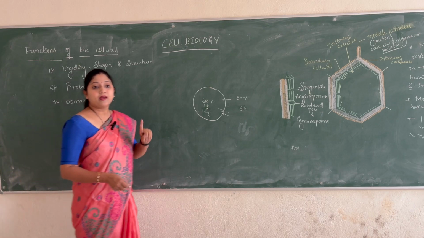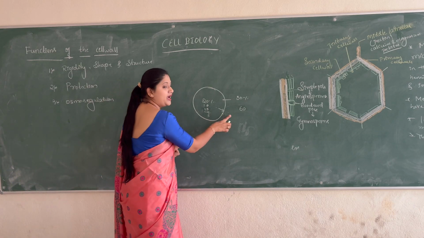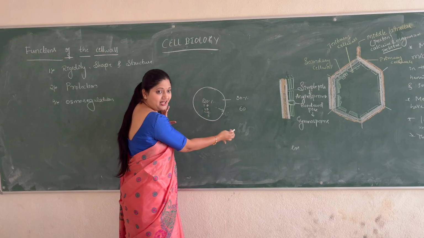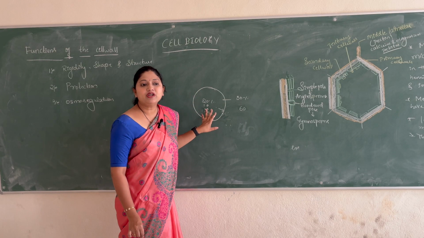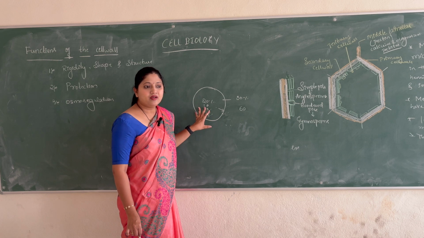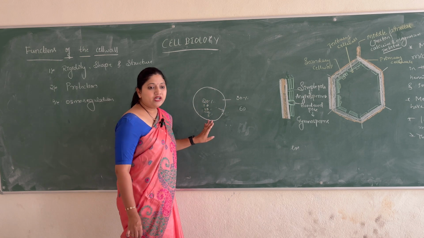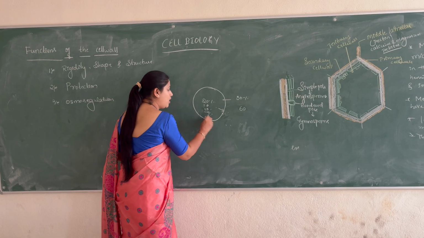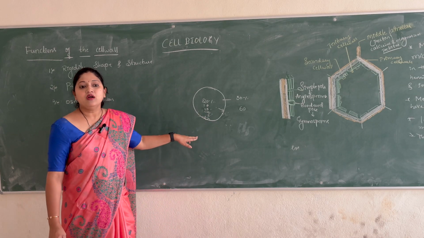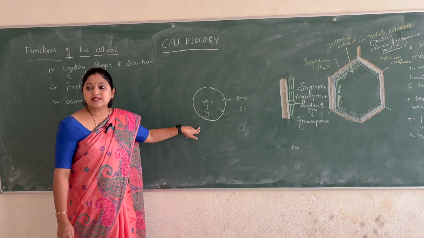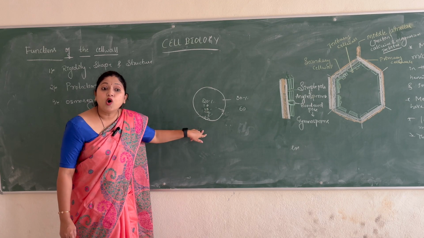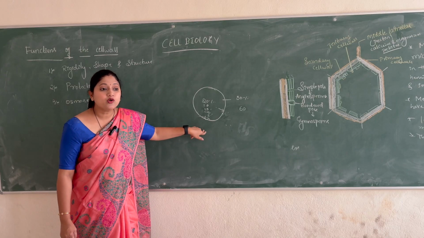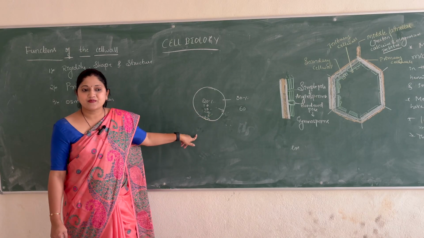If this pressure is not applied, and the cell enlarges more and more water comes inside, what condition do we call it? This is the isotonic condition. If much more water comes inside, 10% more, what kind of condition do we call it? It is called hypotonic.